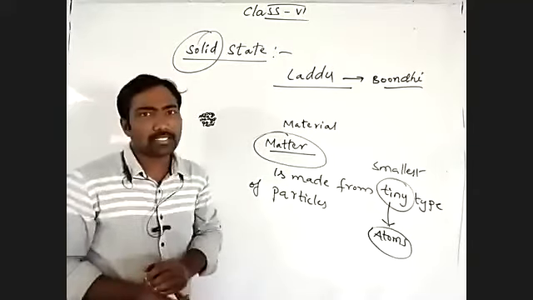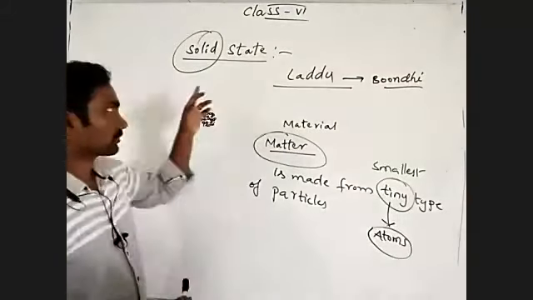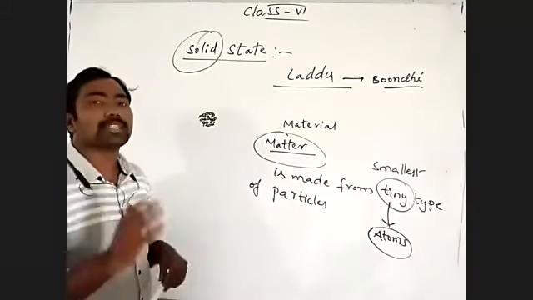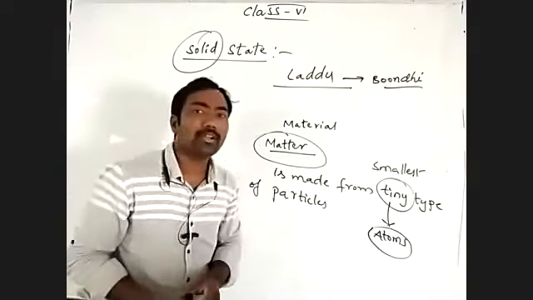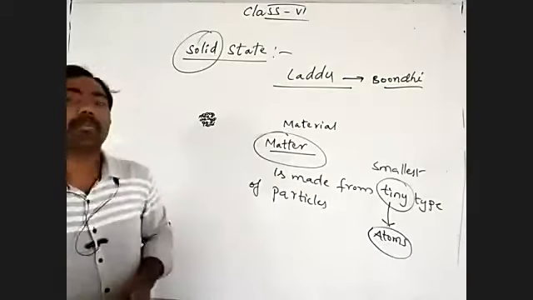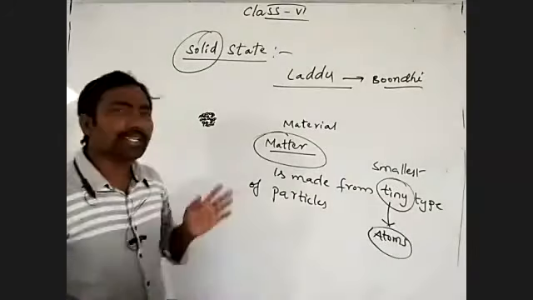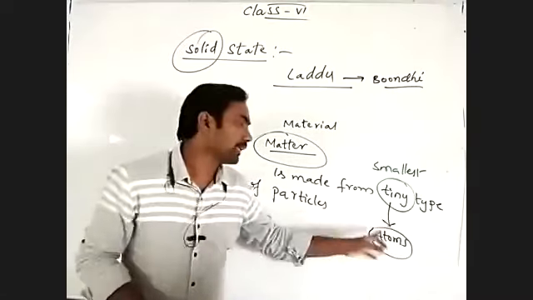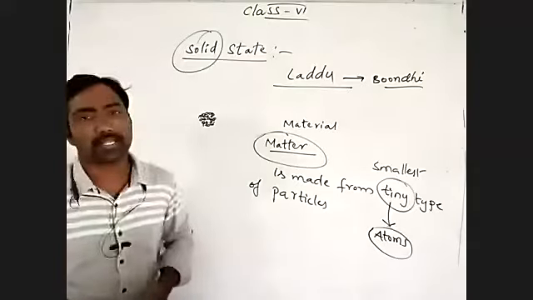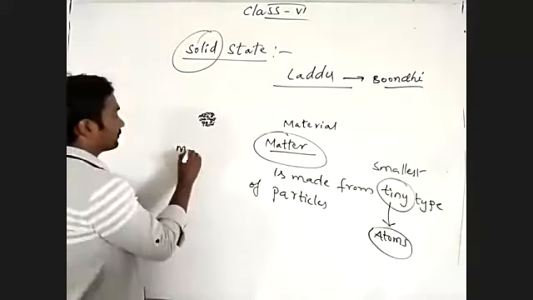So in the solid state, there is no space between the molecules. There is no space between the molecules, meaning the atoms, the tiny particles. Understand what I'm saying to you?